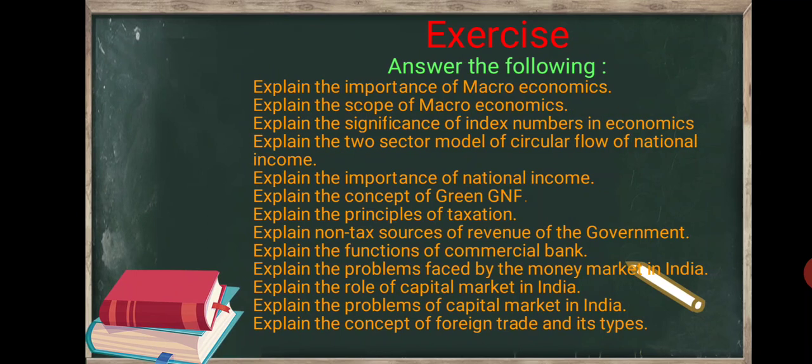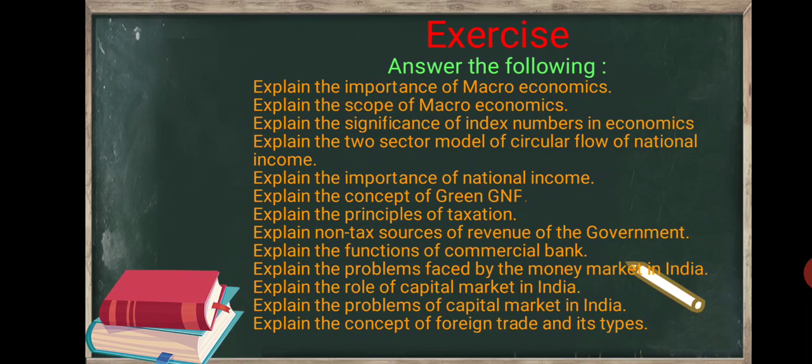Then explain the concept of GNP. Next, explain the principles of taxation. Explain the non-tax sources of revenue of the government. Next, explain the functions of the commercial bank. Only four functions you have to explain. Then explain the problems faced by the money market in India.